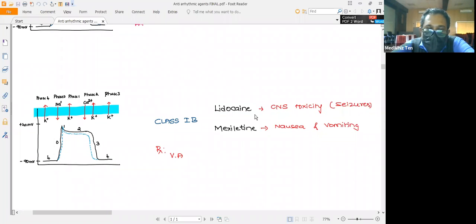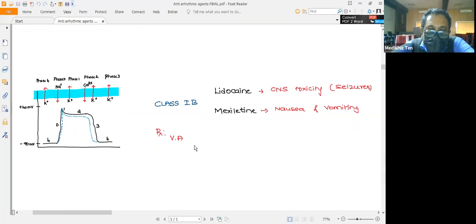The major side effect of lidocaine is CNS toxicity, and it can also precipitate seizures in susceptible individuals. And apart from that, mexiletine causes generalized side effects like nausea and vomiting.